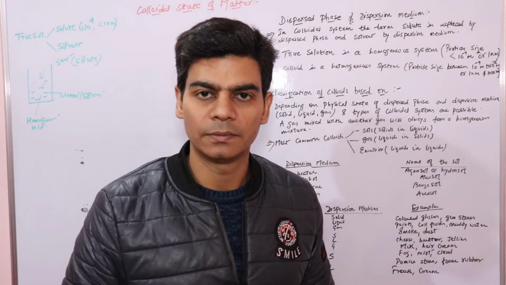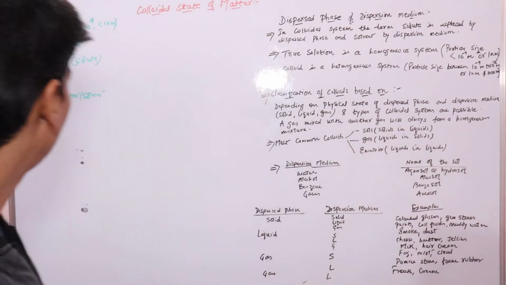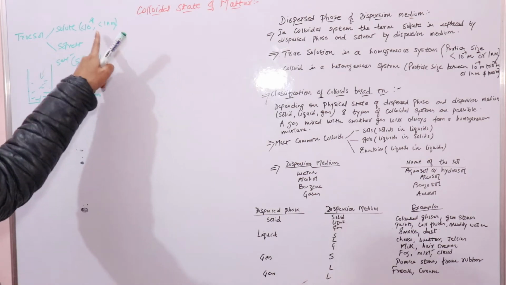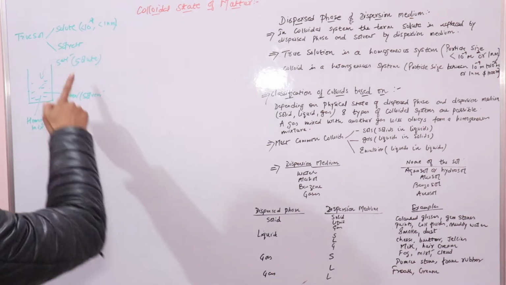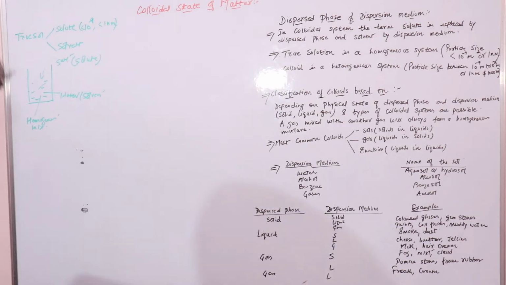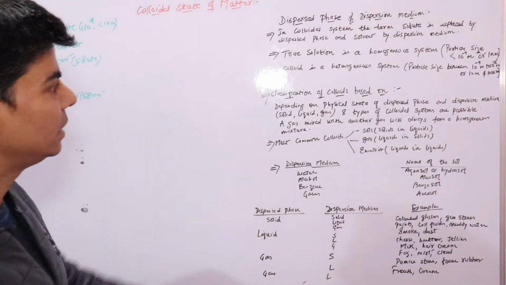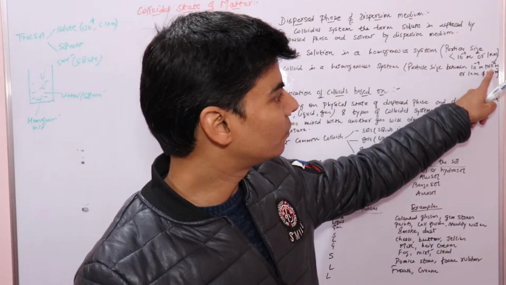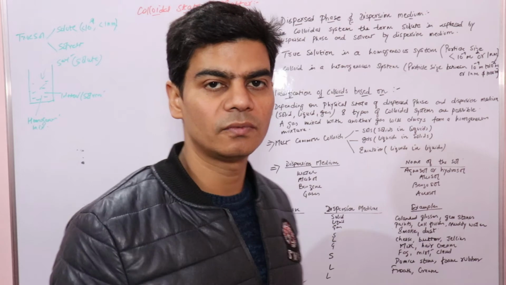Now when we talk about colloidal solutions, one thing is clear: the size of the particles would be more than that of true solutions, between 10 to the power of minus 9 and 10 to the power of minus 6.